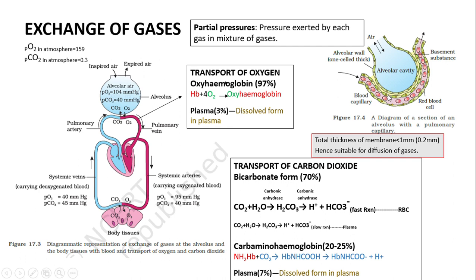The total thickness of these three layers through which the gases pass into the blood vessel is less than 1 millimeter, approximately 0.2 millimeters. Hence it is very suitable for diffusion of gases.